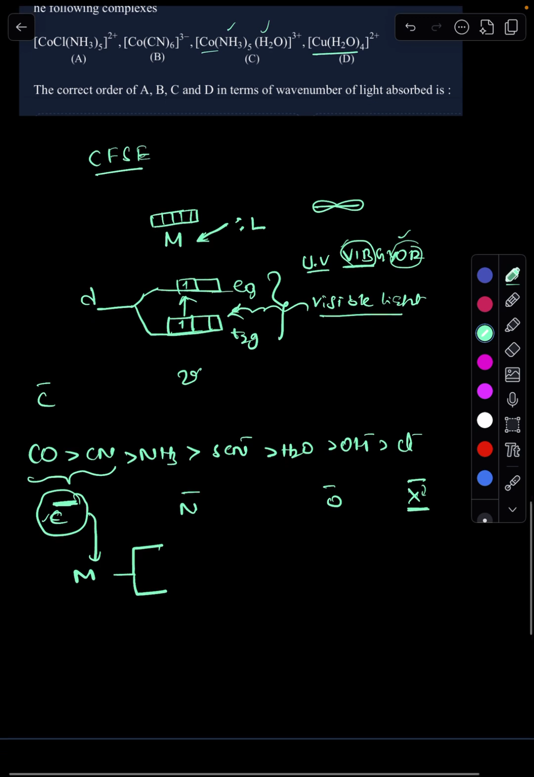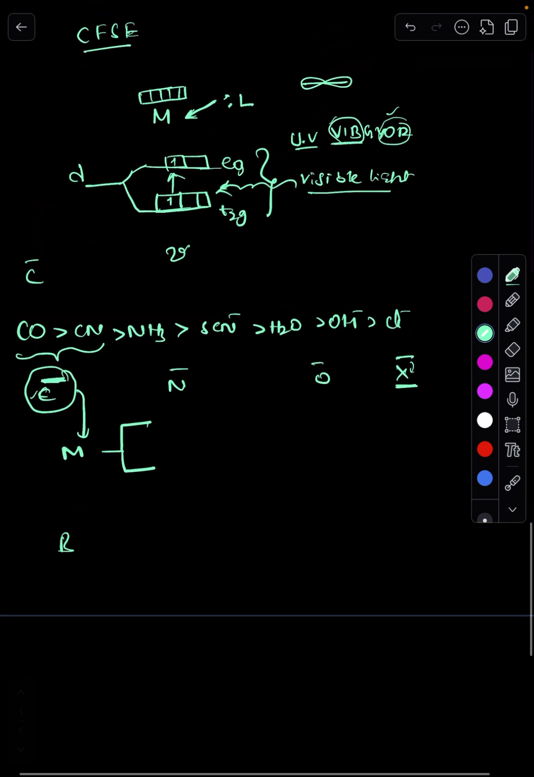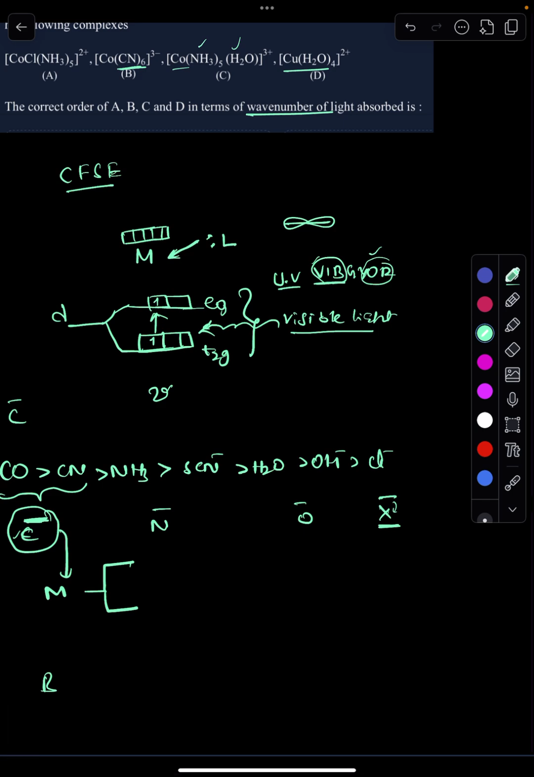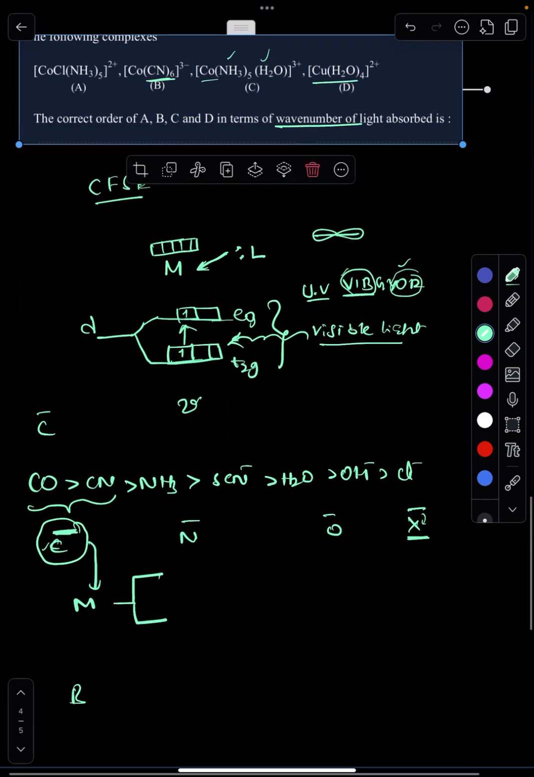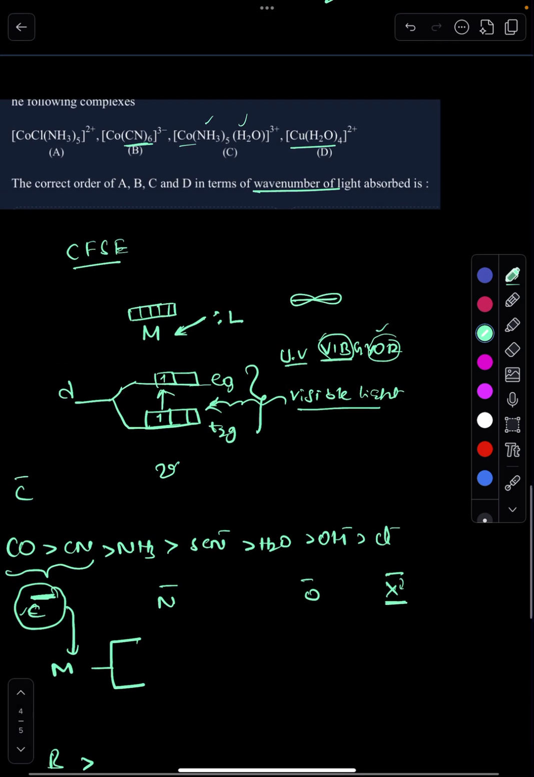What are the ligands? CO is not there, but CN is there, and here six CNs are there. So this will be the strongest, with more absorption in B. First we will tell which one will have the largest CFSE: B. Then, with ammonia, here five ammonia ligands are there, and here also five. Here H2O is there, a neutral oxygen donor, which gives less splitting compared with a nitrogen-containing ligand.